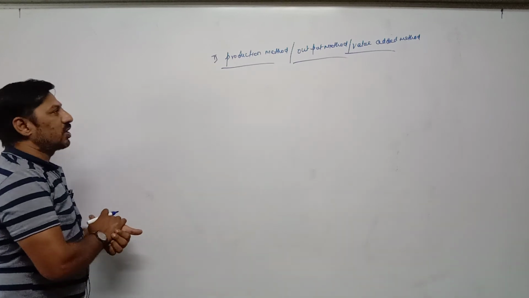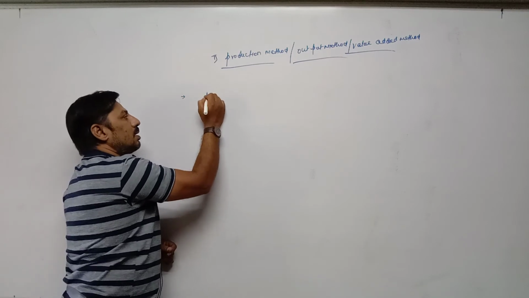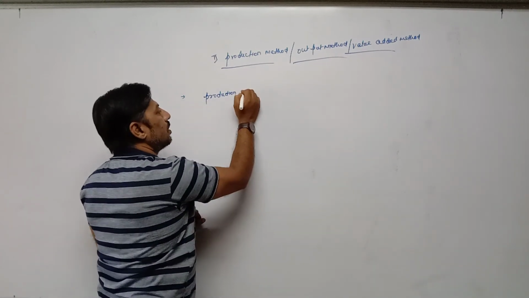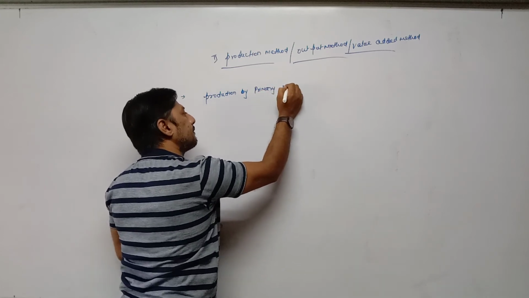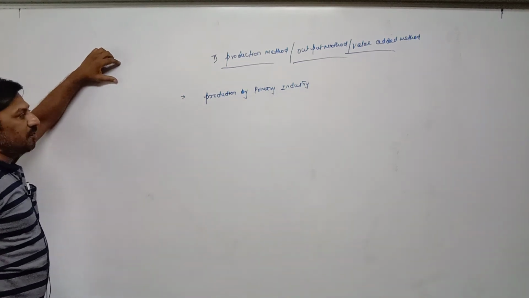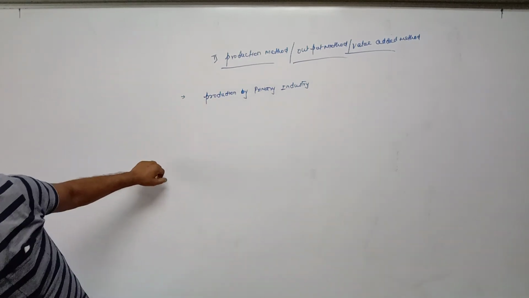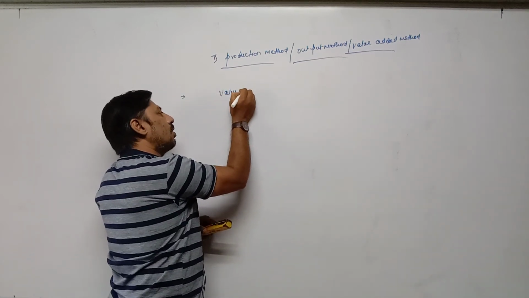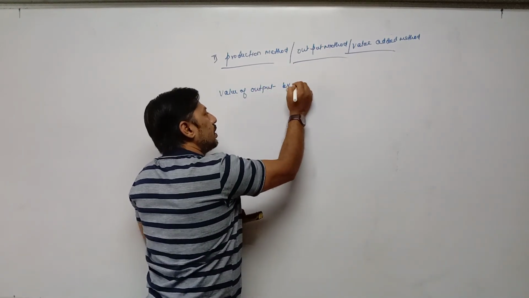Now the formula or steps for calculating national income through the production method. First, production by the primary industry. All economic activities are divided into three parts. So production by the primary industry, or we can write value of output. Output means production, and here we have to take the monetary value. So value of output by the primary industry.